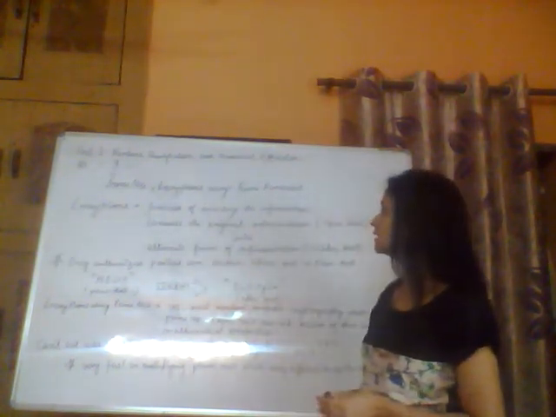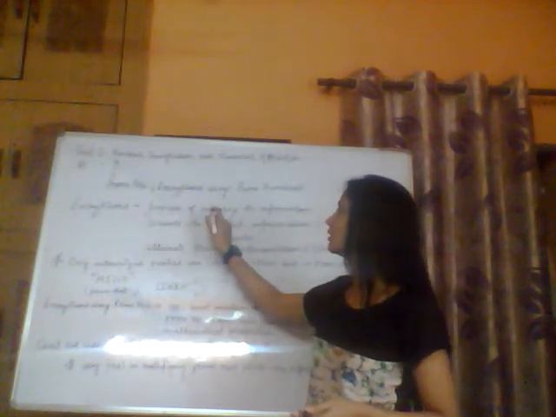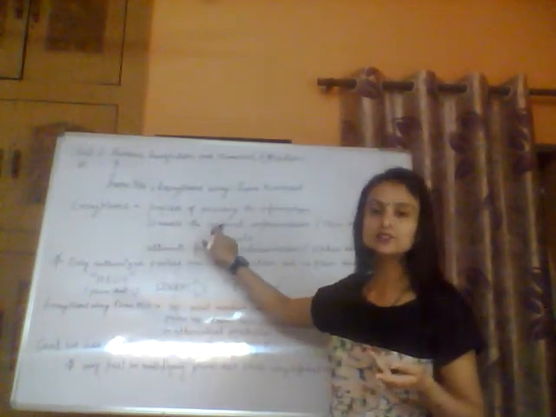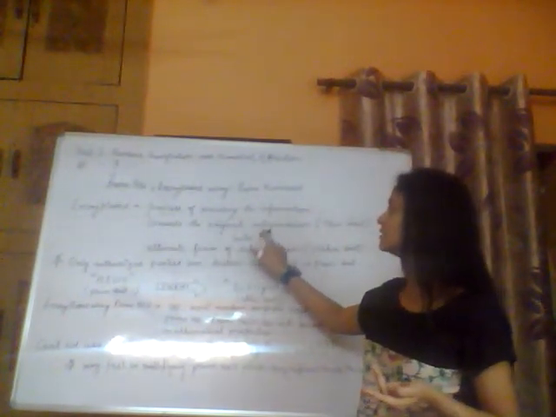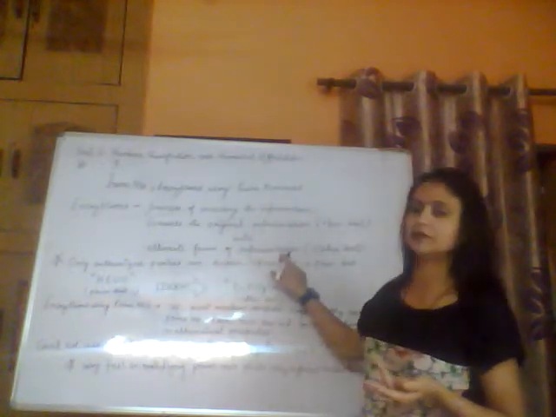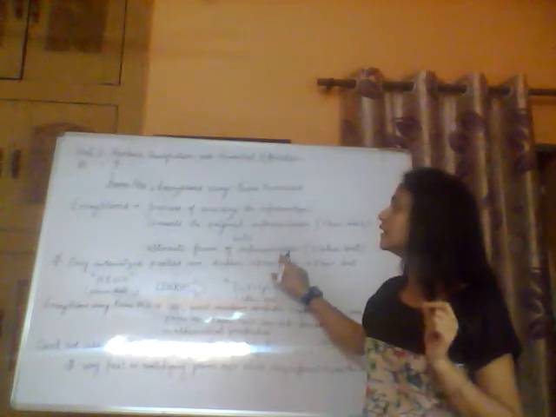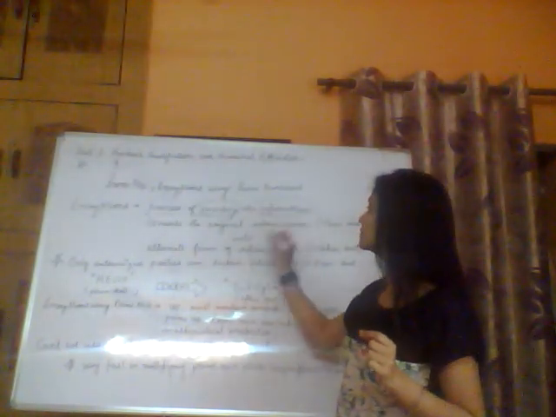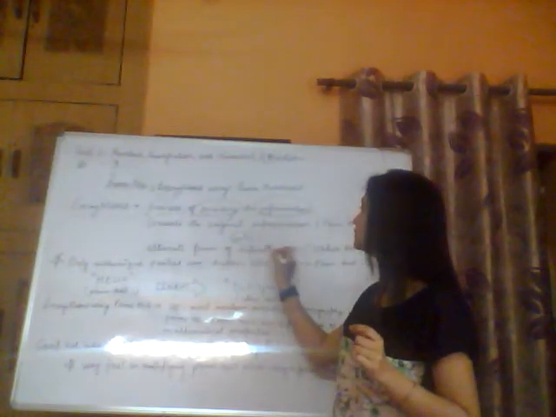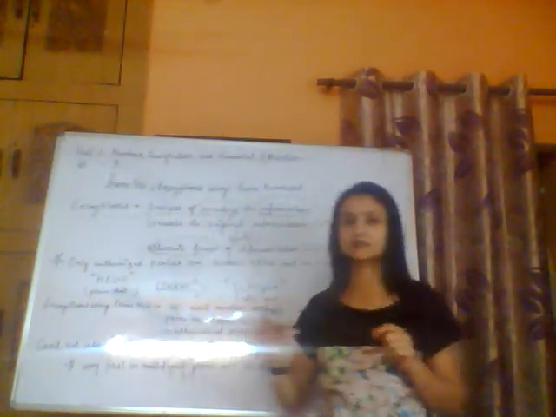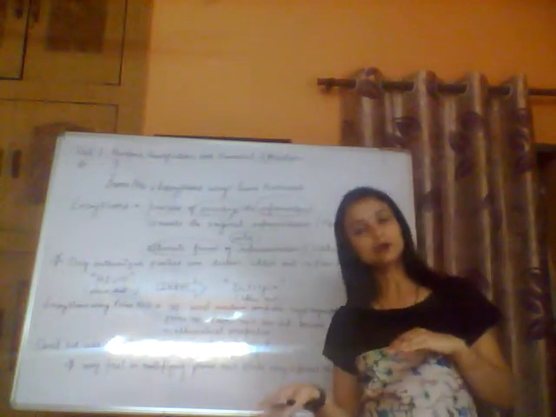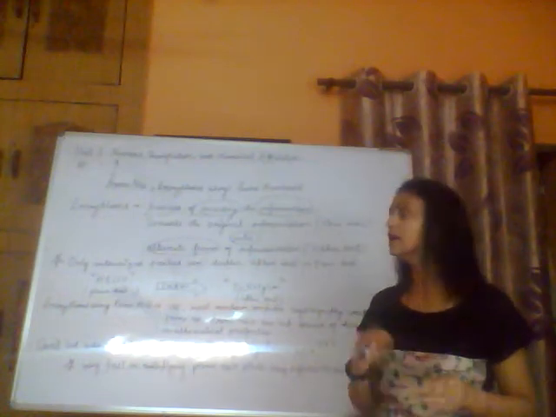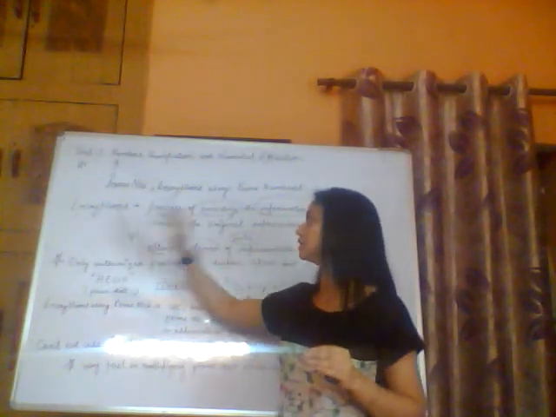So basically encryption is the process of encoding the information, which converts the original information or original representation into an alternate form of representation. Clear? So it is the process which encodes all the information into the alternate form of representation, from original to the alternate form. When a message or information is converted, that process is called encryption.